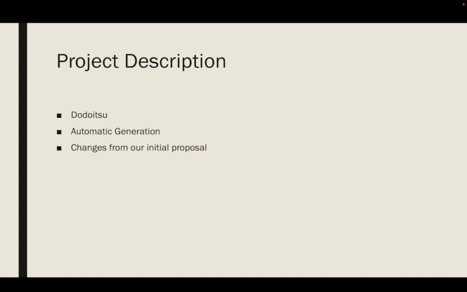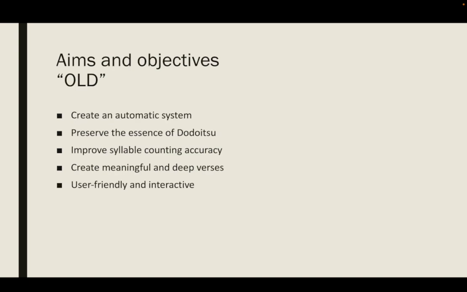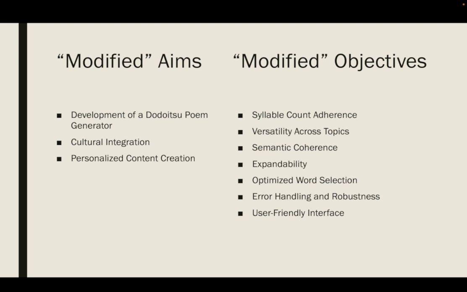Next, let's move on to aims and objectives. But first, we should recollect what I used to consider as my aims and objectives. Here, as you can see, we have the 5 different aims and objectives, that is to create a model, strictly preserve the essence of Dodoitsu, improve syllable counting accuracy, create meaningful and deep verses, and finally an attractive way. These were the old ones, and we move on to the next set of aims and objectives.